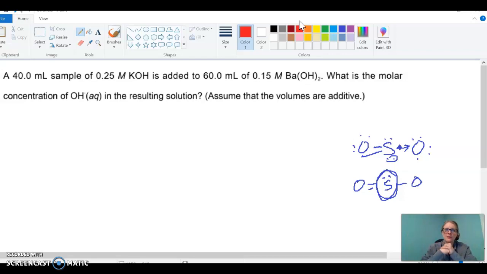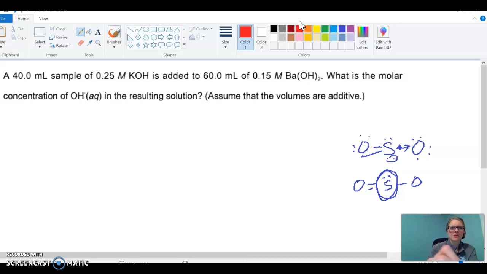Okay, so when we're looking at these ones, 40 mils of 0.25 molar KOH sample. What I found hard about this problem is not being able to use a calculator. It was a little tricky for me. I'm not going to lie, I busted out my calculator to double check my math, and I was off. I'm awful at those point something times point something, like which way did I move the decimal point? I'll be honest, I'm terrible at that.